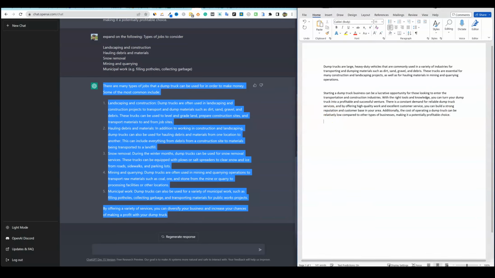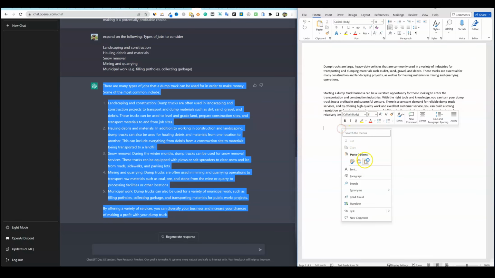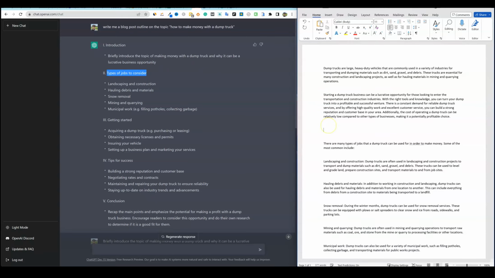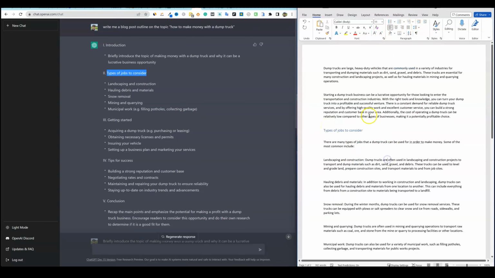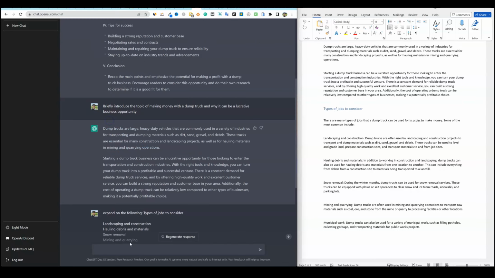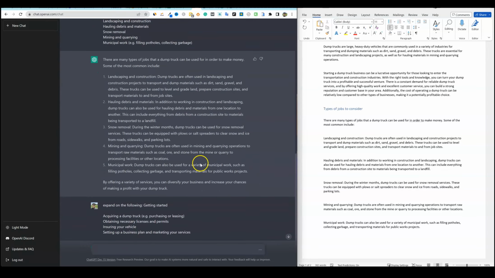So we have this content right here and we can go and grab this, copy it, come down over here, and we might have to decide what we want to name our H2 right here, because this is basically types of jobs to consider. So I'm going to copy this and paste it right here, and then I'm going to call this an H2 right there. Right, so we'll do one more so you guys can get the hang of this, and I'm not going to make you sit through the whole thing. I'm going to say expand on the following, and I'm going to put that in there and push enter as well. We're going to let it go and do its thing and write for us.